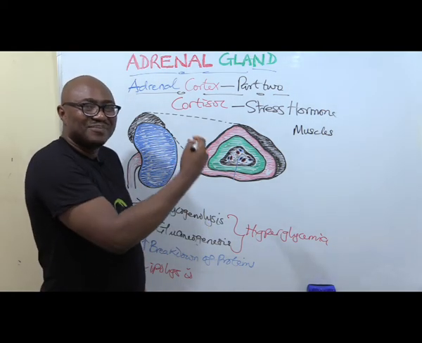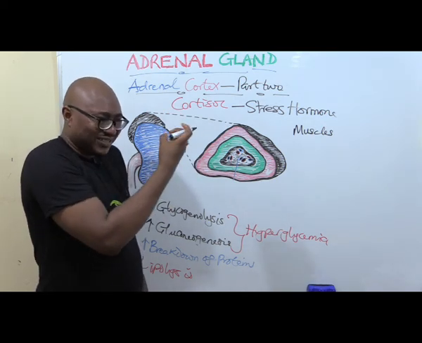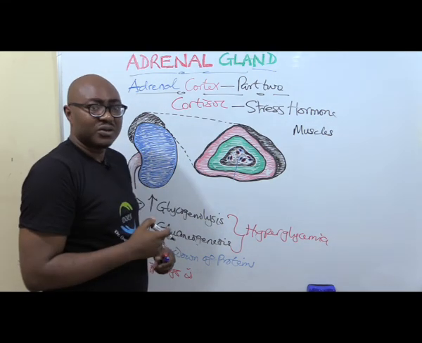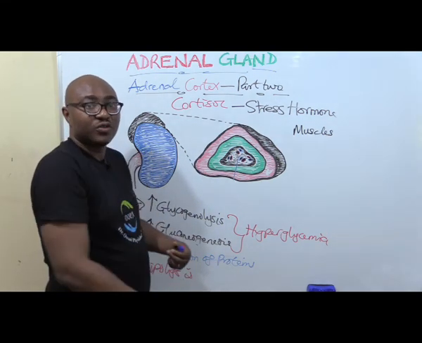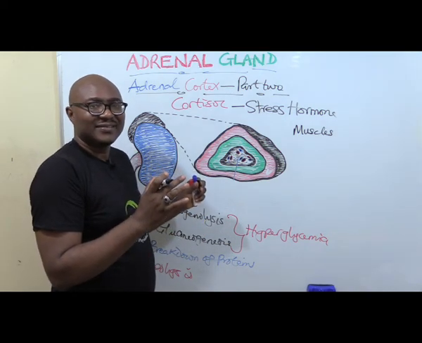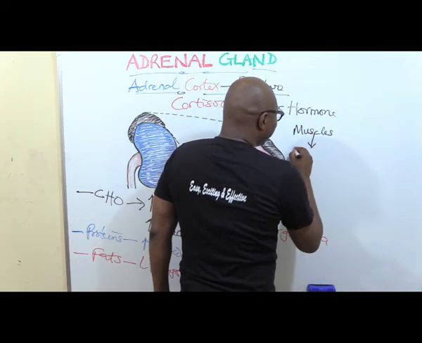So it breaks down the proteins that form muscles and reduces muscle bulk. That's why in excess of cortisol, for example, there's loss of muscle tissue and muscle weakness.